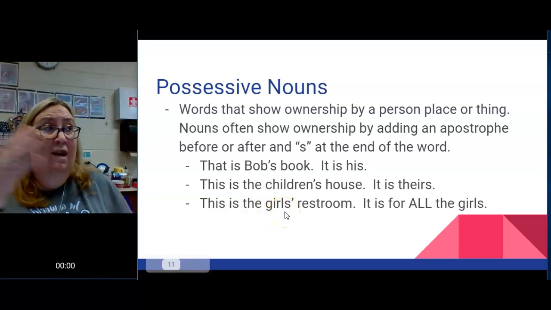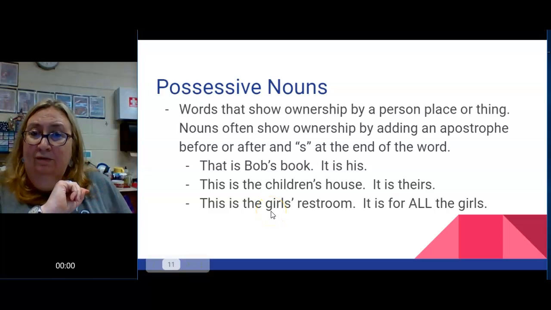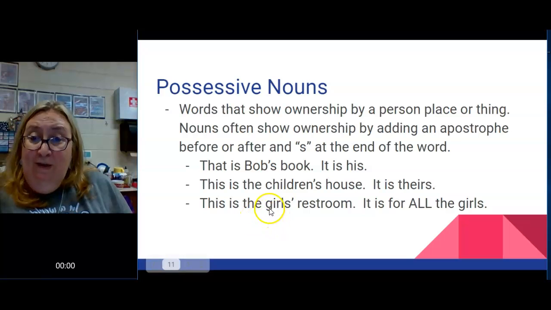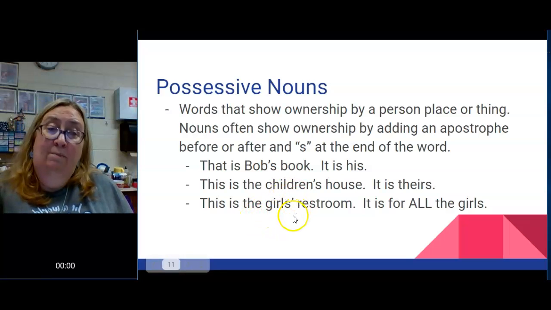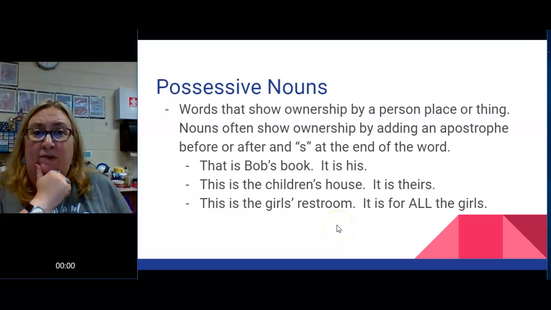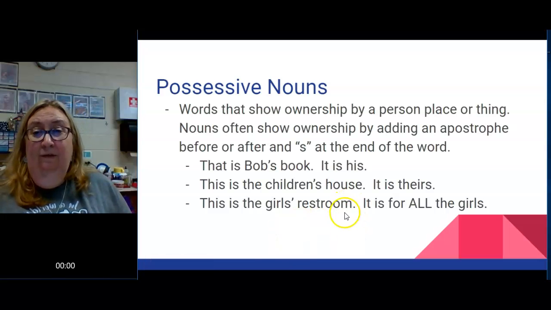This is the girls' restroom. I'm talking about like the restroom in the hallway here. It is the girls' restroom. Is it just for one girl? No, all the girls use that restroom. So I say girls, make it a plural noun, and then put the apostrophe outside the S. The girls' restroom. It is for all the girls. It would be true if I put boys, B-O-Y-S, then apostrophe, boys' restroom. Okay? So looking where the apostrophe is helps us know if it's a singular possessive noun or a plural possessive noun. And we talked about that a whole lot at the beginning of this year. If you need a refresher, send me an email and let me know.